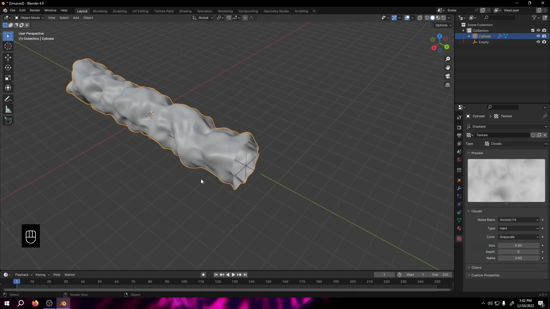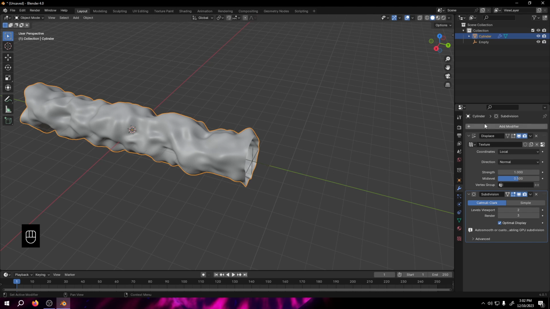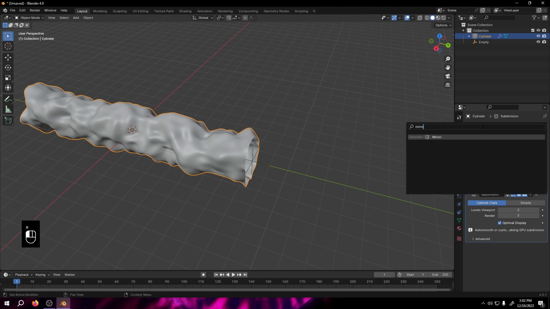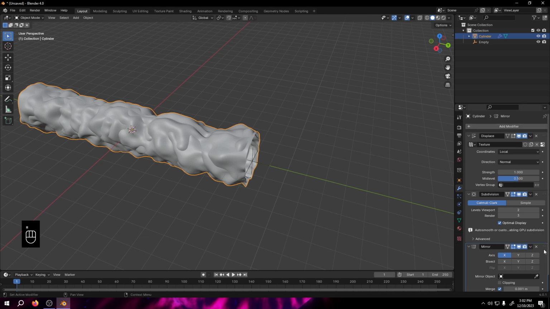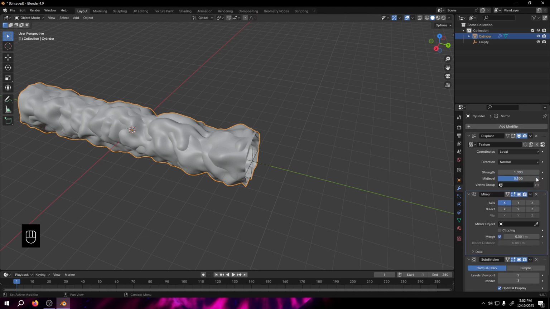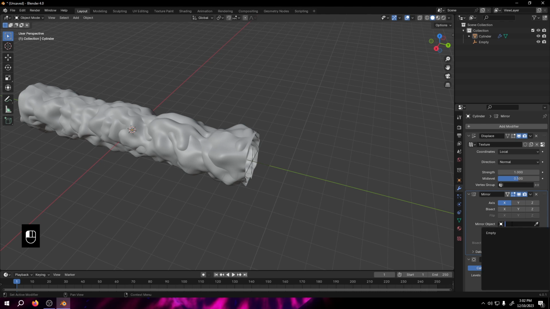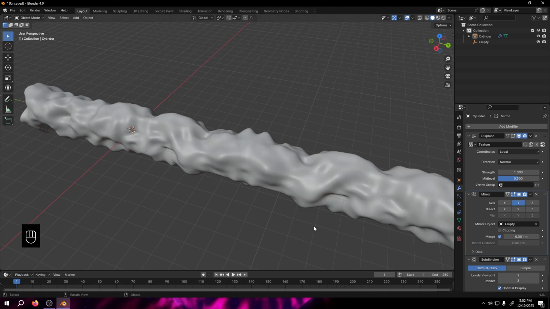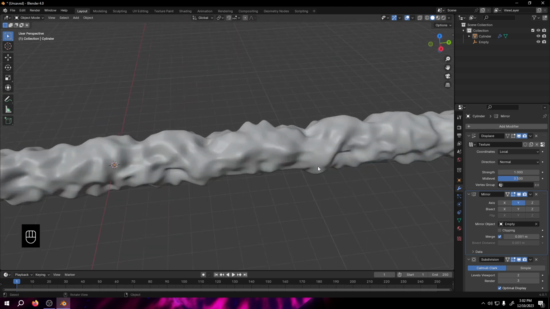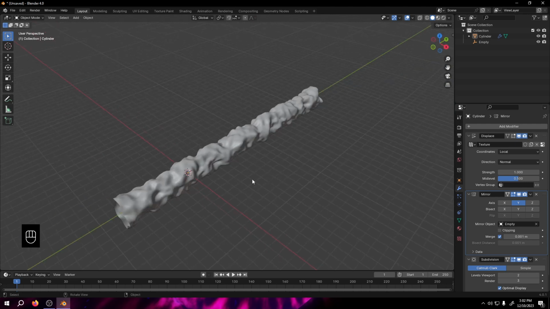Let's select our object and go to modifier again and add mirror modifier to it. Let's move it over here, and then just click that empty we made, and let's change the axis so it looks like this.